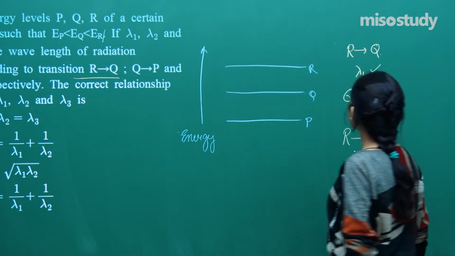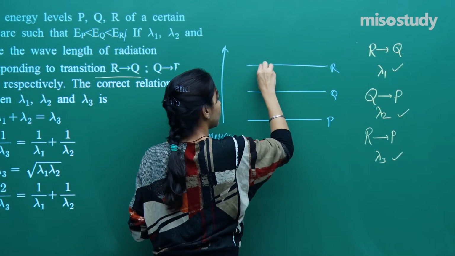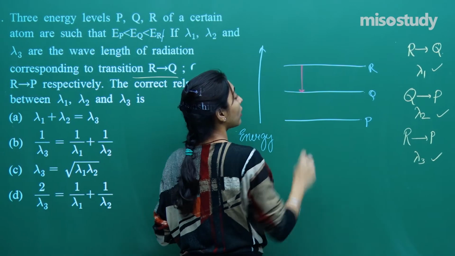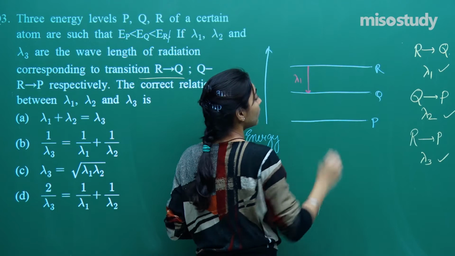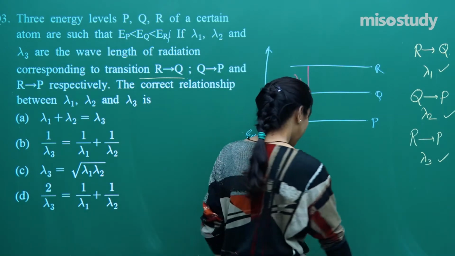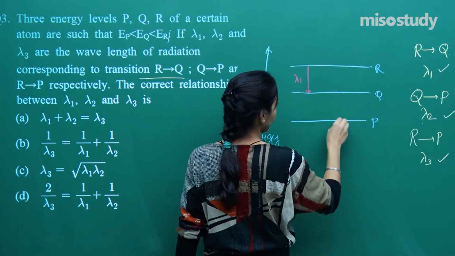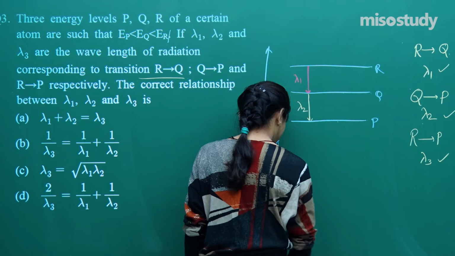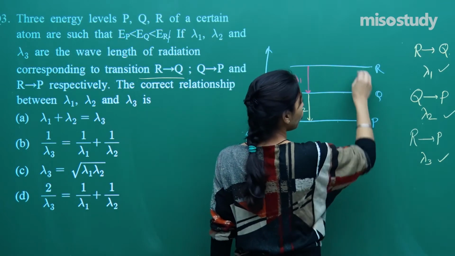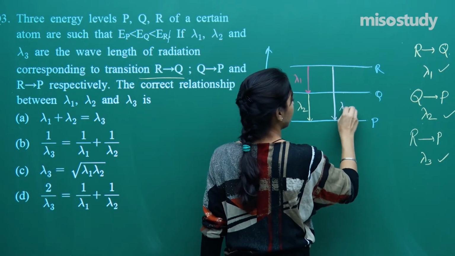See guys, so first of all I will write R to Q is lambda 1. So if electron is transiting between R to Q, the wavelength is of the order lambda 1. Okay. Then we will say Q to P is lambda 2. And the third is R to P directly, and that is lambda 3.